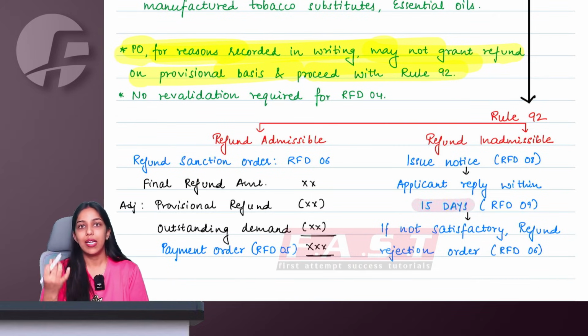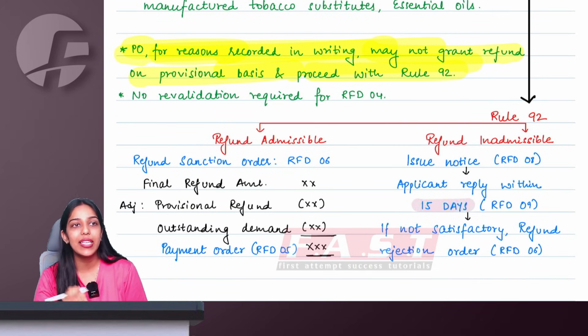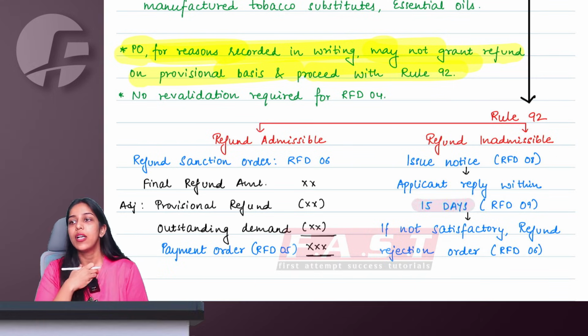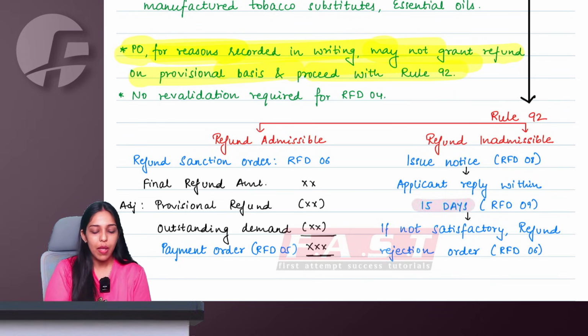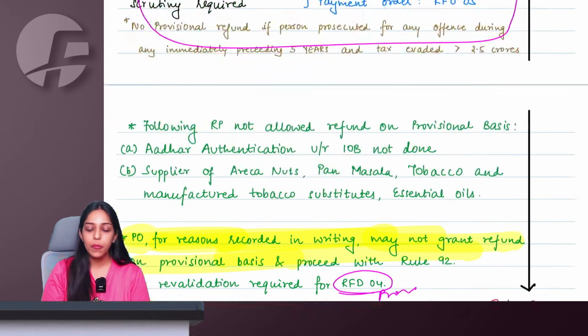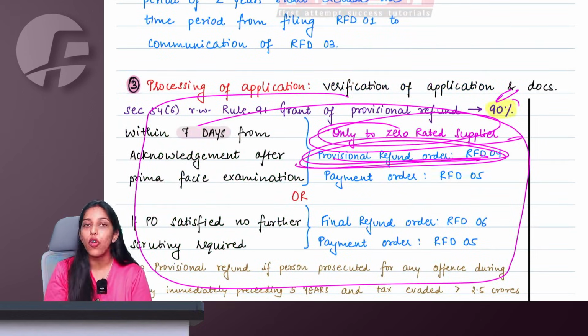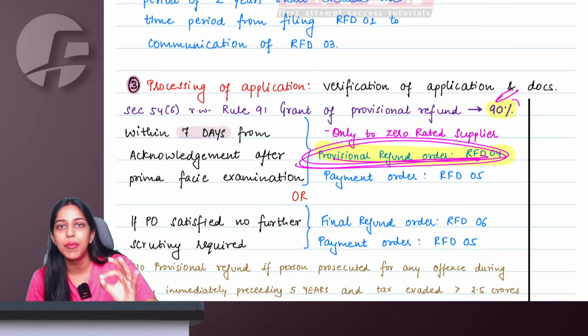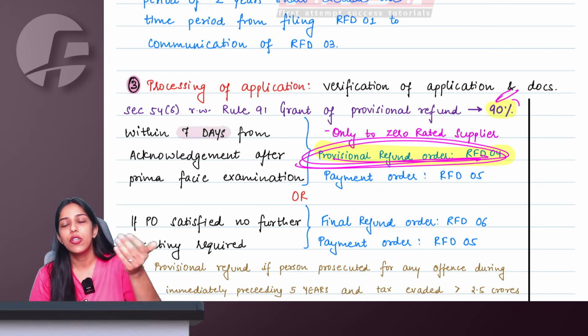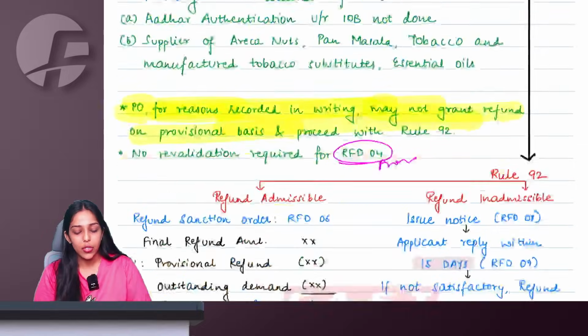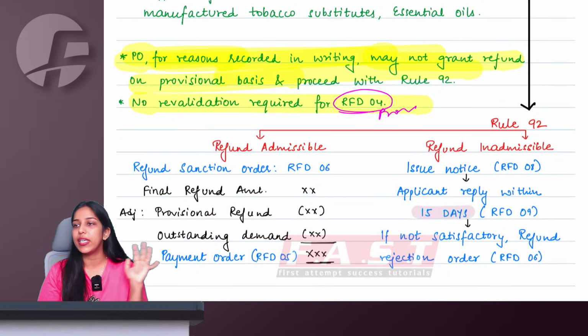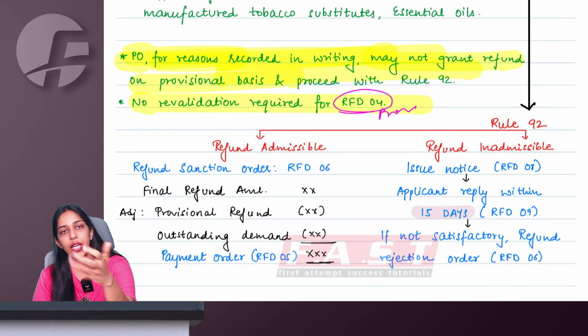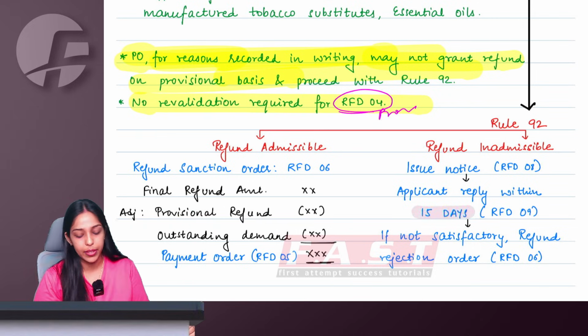And ma'am, normally taking money from government, taking refund from government is not that easy, right? So whenever they give you refund, they revalidate your order always and then only sanction you the refund. But revalidation is not required for RFD 04. RFD 04 is basically the provisional assessment, provisional refund order, right ma'am? So RFD 04 is provisional refund order. Any which ways the refund is on a provisional basis only. We are yet to finalize it. So it's okay, the final order will be revalidated. So we are saying that for provisional refund, no revalidation required. It's fine. If the order is issued, you give the refund on a provisional basis to the applicant.